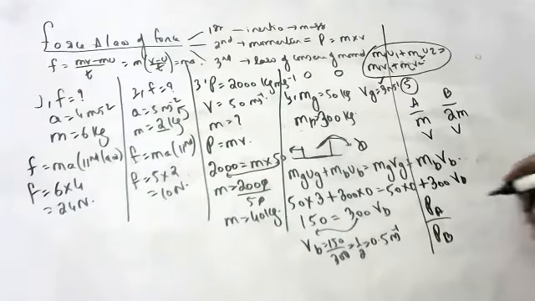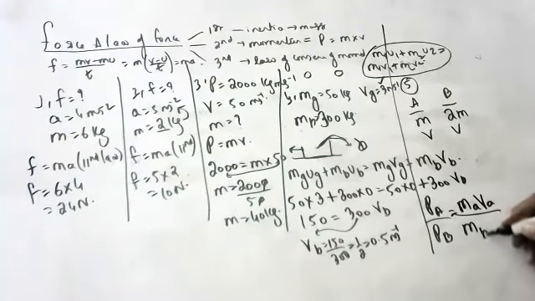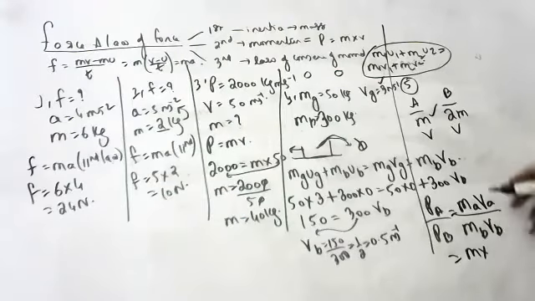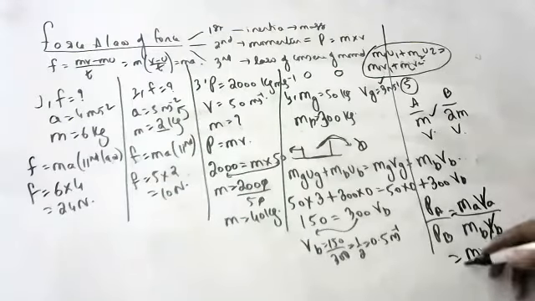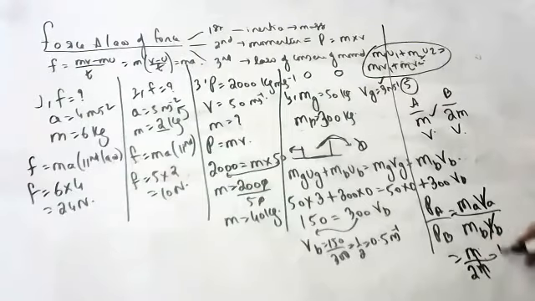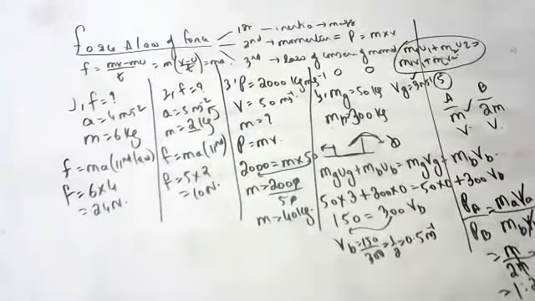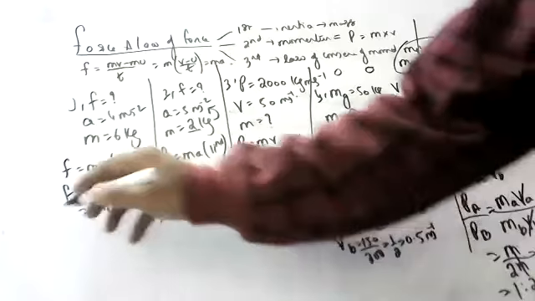Yes, sir. Momentum is MA VA by MB VB. Okay, so MA is how much? M. Velocity is the same in both cases. What is the mass of B? 2M. So what is the answer? 1 by 2. 1 is to 2 is the ratio of their momentum. Next question.